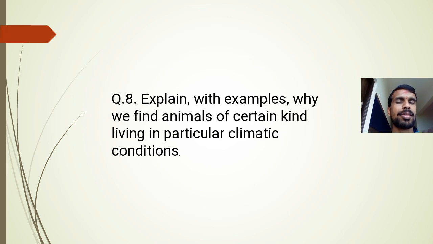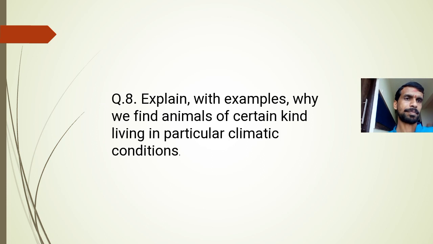Let's move to the next. Explain with examples why we find animals of certain kind living in particular climatic conditions. What is the meaning of this question? You have to understand the meaning. It means that we find some animals living in a specific area only. The best example is the polar bear, which lives only in the polar region, in cold climate. Have you seen a polar bear in a forest? Have you seen a polar bear in a zoo?